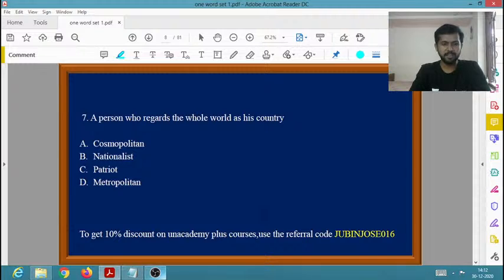Yes, the one word for that is cosmopolitan. So basically cosmopolitan is a person who regards the whole world as his country. Okay, then nationalist, you know the word nationalist. Then patriot, someone who is very much fond of his nation. Then metropolitan is a person who is living in a very big city. You know that. Okay, then moving on to the next question.